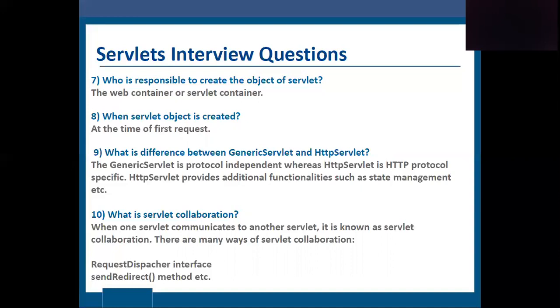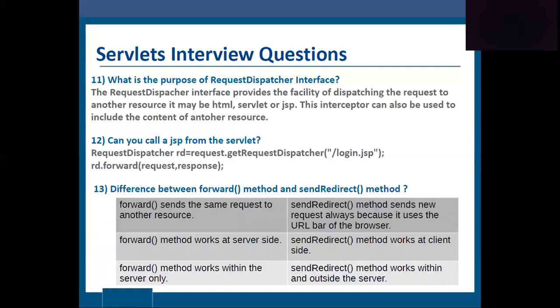What is servlet collaboration? When one servlet communicates with another servlet, it is known as servlet collaboration. There are many ways of servlet collaboration: the RequestDispatcher interface and the sendRedirect method. What is the purpose of the RequestDispatcher interface? The RequestDispatcher interface provides the facility of dispatching the request to another resource. It may be HTML, servlet, or JSP. This interface can also be used to include the content of another resource.